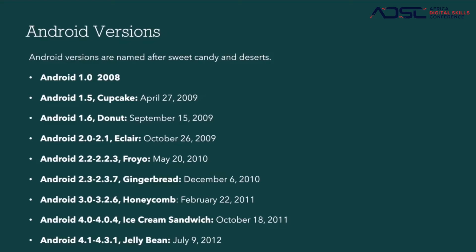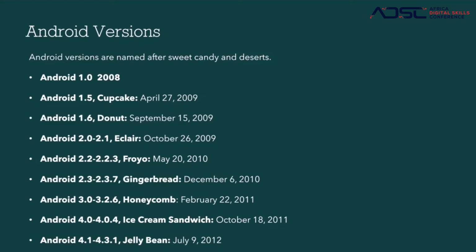Now, the versions of Android and where they've gotten so far since they started. In 2008, the first Android was released, and from there it's been over 10 years and running. Mainly, Android had this special naming convention whereby they named their versions with sweets and desserts.